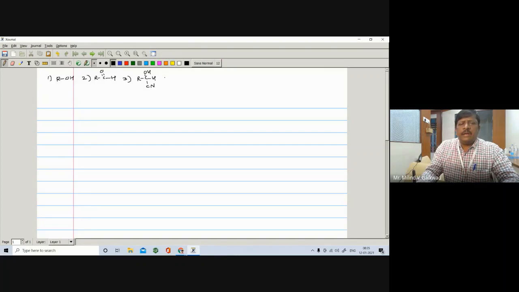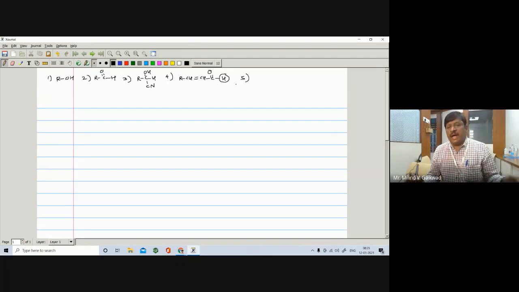The fourth example was an alpha beta unsaturated aldehyde, maybe an aldehyde or maybe a ketone. So these are some examples whose retrosynthetic analysis we have taken.